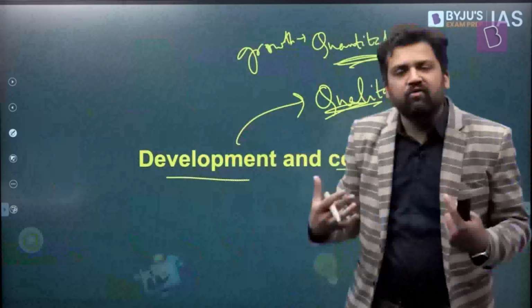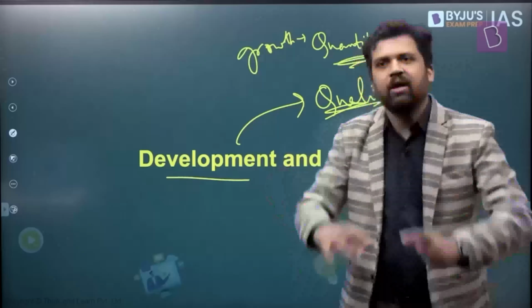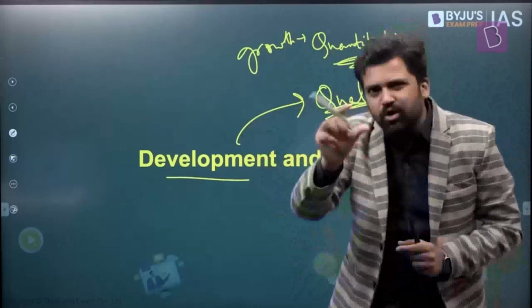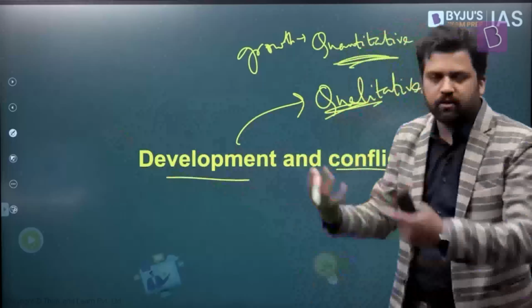So in that case, the quality of life, the standard of living of a large section of the population has not changed. Right? So for them, development has not happened. But for the entire society, for the entire economy, growth has happened. So these two terms are slightly different. Since two of our friends pointed this out, I just want to highlight it.